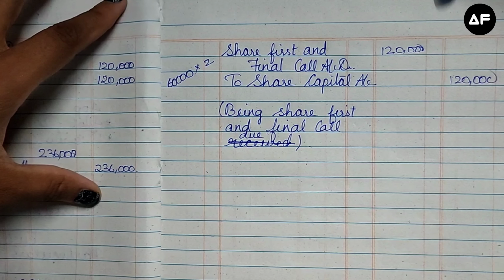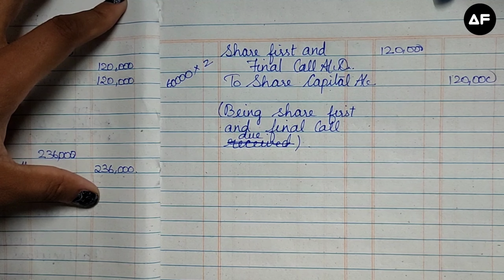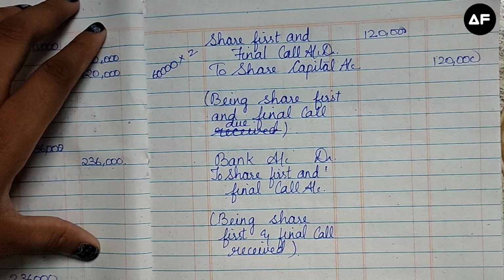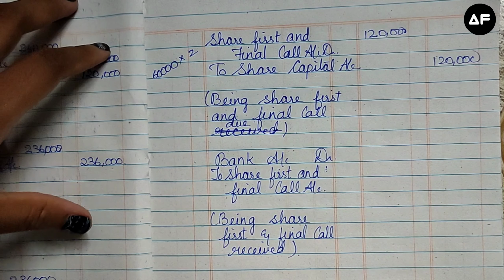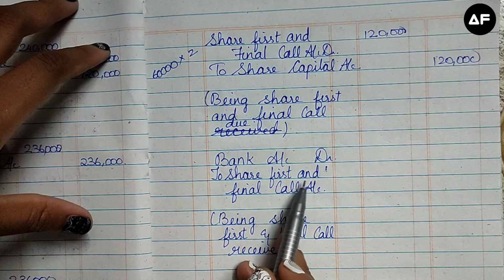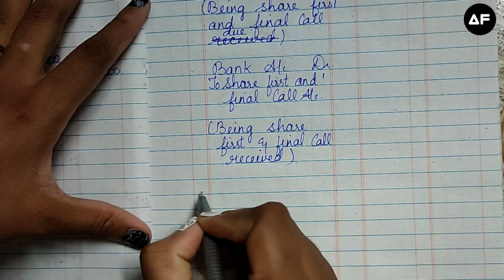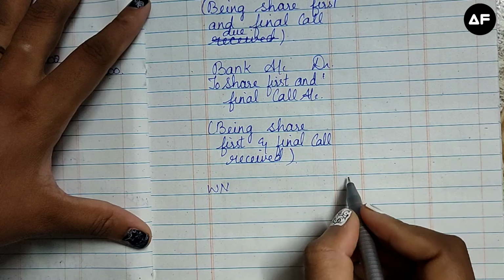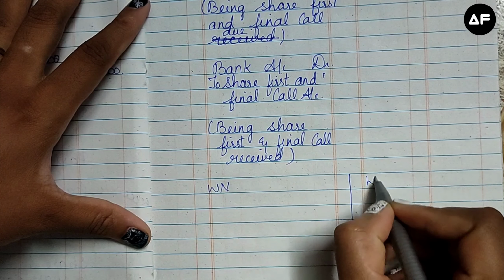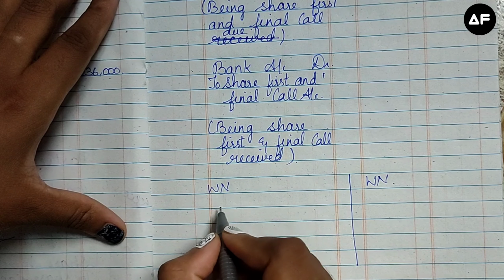Right. So next is the receipt of first and final call. The entry for the receipt of first and final call is bank account debit to share first and final call. So let me show you the working note for this. Again, there are going to be 2 different working notes. Whichever you want, you can use. The first is by the shares.